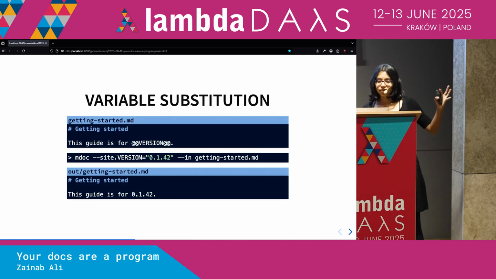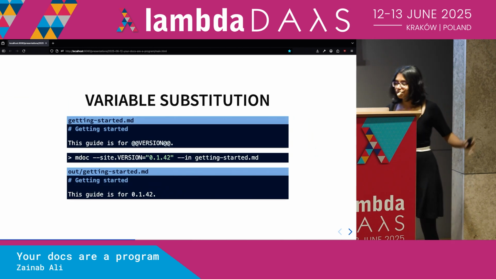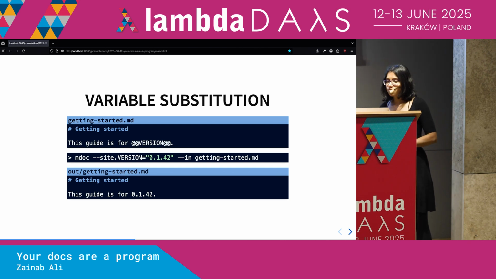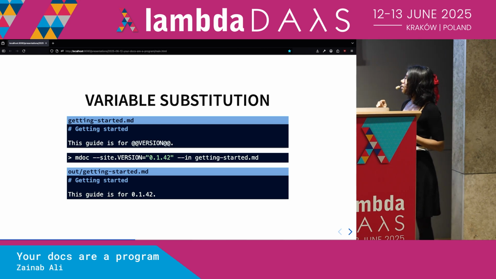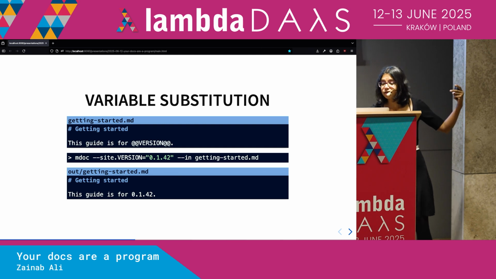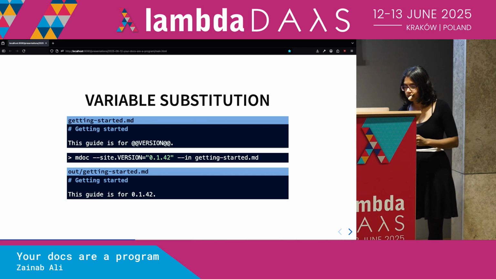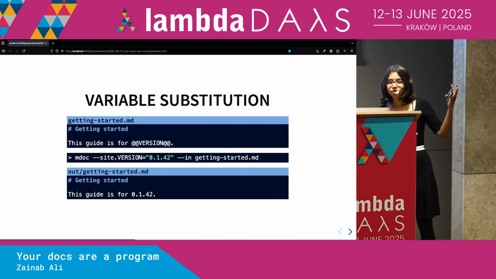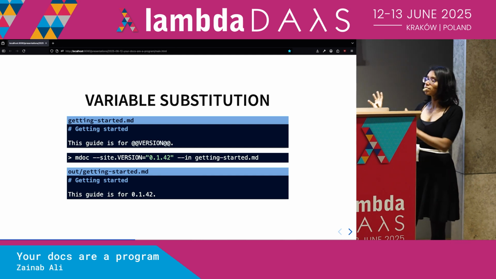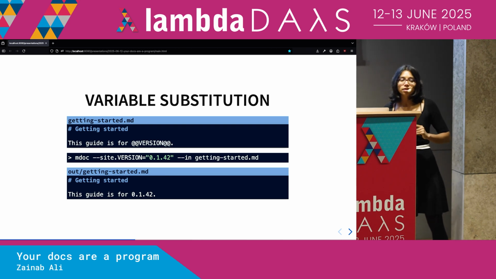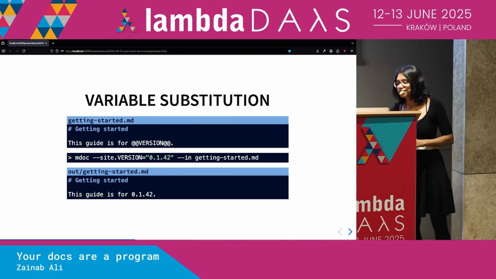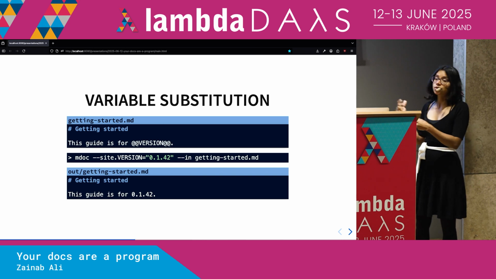It can do something called variable substitution. Oh, that sounds like a very programming language thing, right? But in fact, what that means is that you can write some stuff inside your Markdown files. In this case, let's say that what we want to actually do is version our documentation, as well as version it through some other tools like Git. We also want to insert the version number into our docs. Let's say cat photo evolves really, really rapidly, right? And we're on version 42, and we want our users to know that.